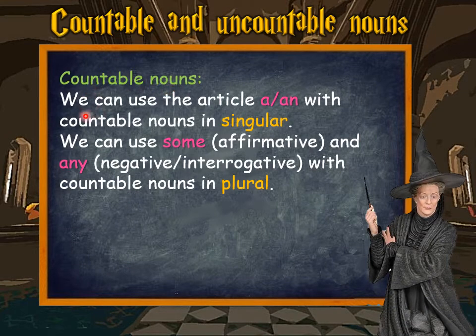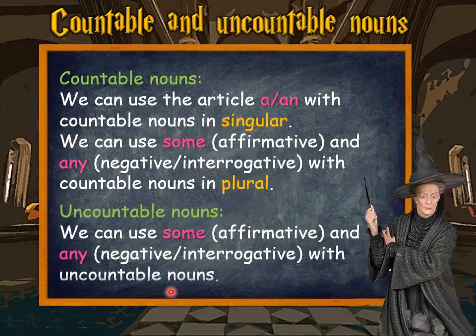Countable nouns, we can use the article a or an with countable nouns in singular. We can use some for affirmative, which is statement, and any for questions and negative statement with countable nouns in plural. For uncountable nouns, we can use some for affirmative and any for negative or interrogative with uncountable nouns.